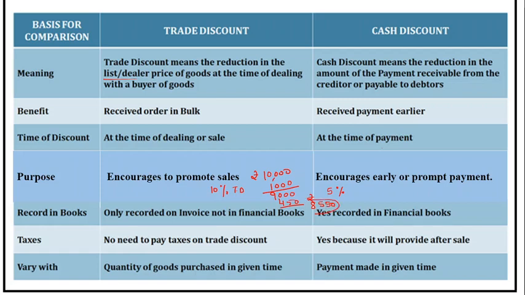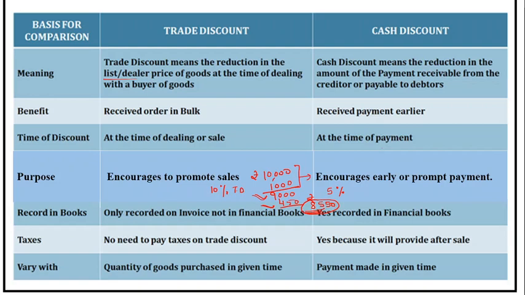This is going to be the sale price, but here we are going to record it: the sale is 9,000, cash discount given is 450 rupees, and the final amount received is 8,550. That means we start from here only. The trade discount is calculated but not recorded in the books of account.